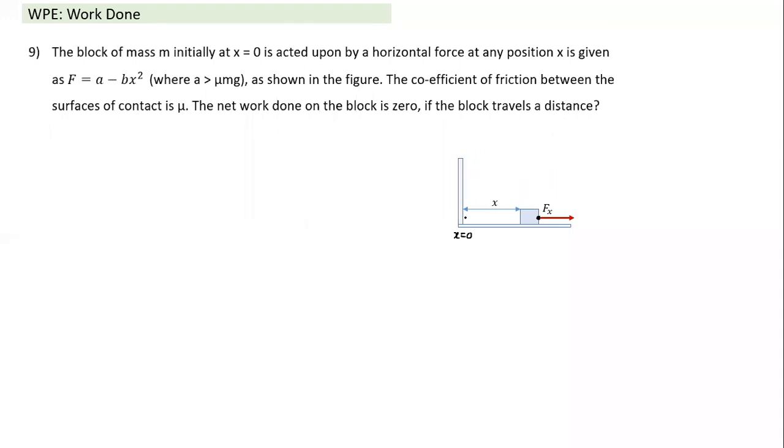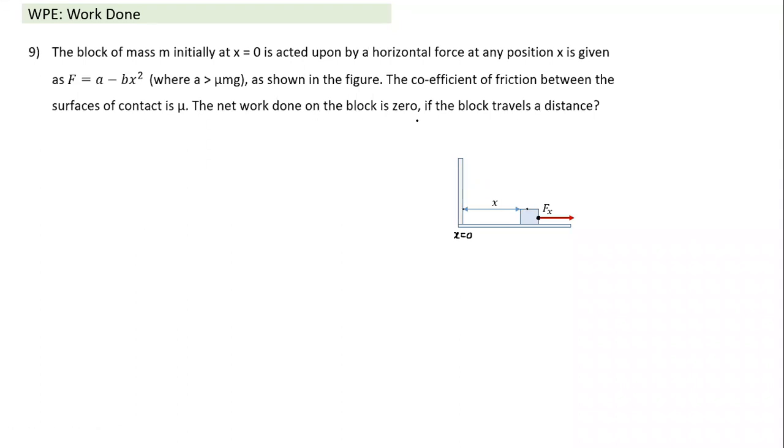Okay, work done starting from x equal to 0. What is the value of x so that work done becomes 0? The same question could have been worded: after what distance does this block come to stop? Why will it come to stop? It started with 0 velocity. If over a distance x, net work done is 0, it means change in velocity is 0, which means initial velocity is 0, and final velocity also will become 0.